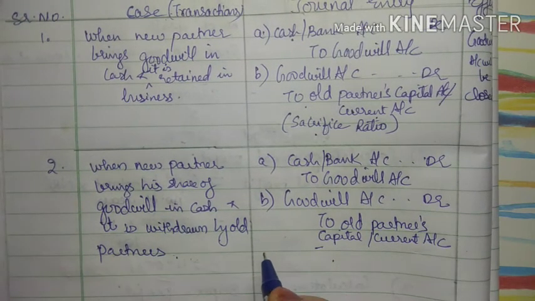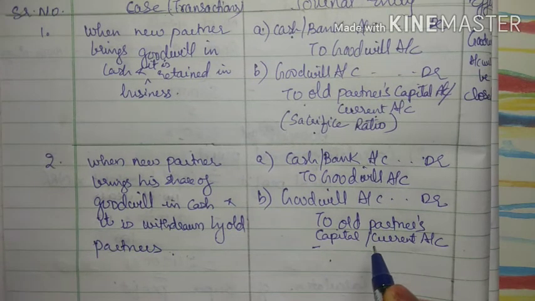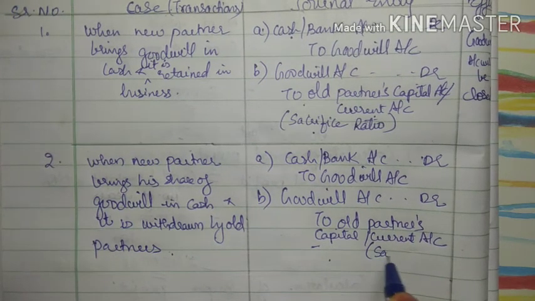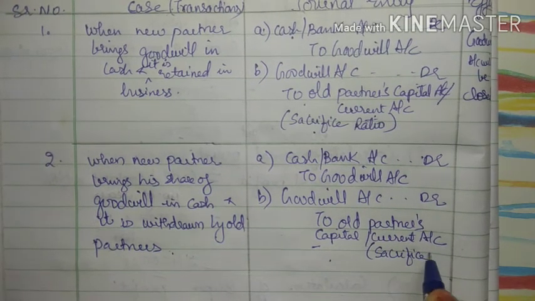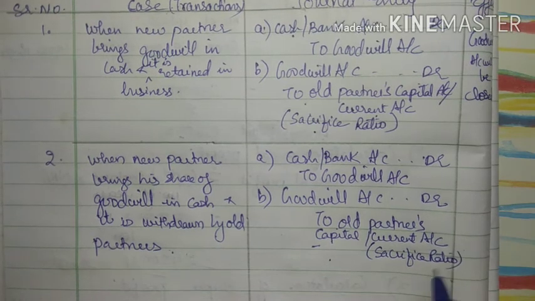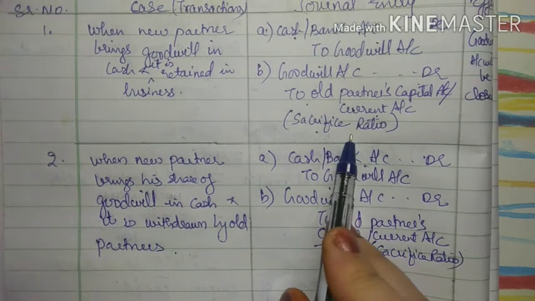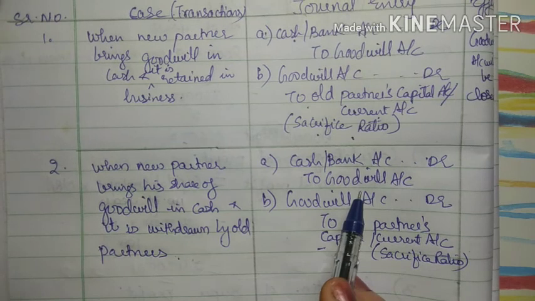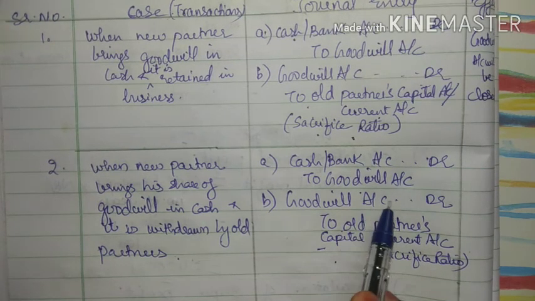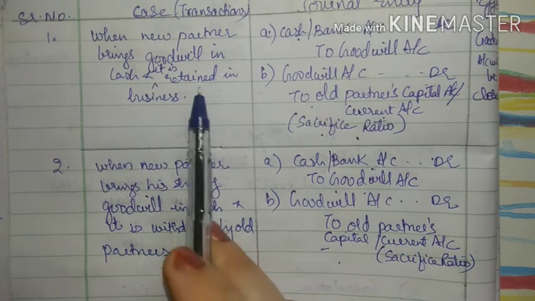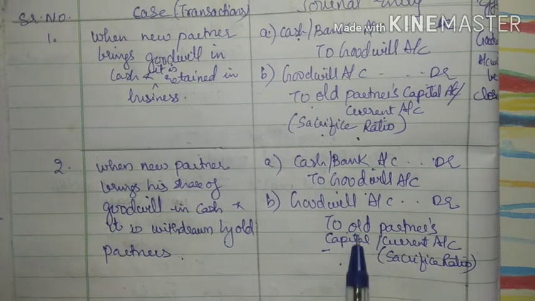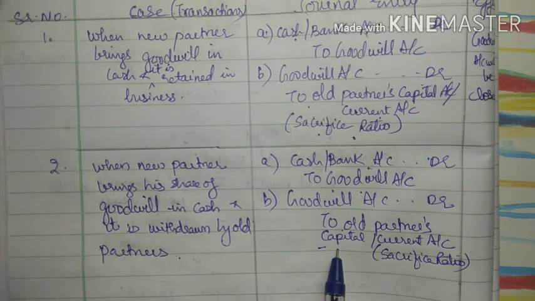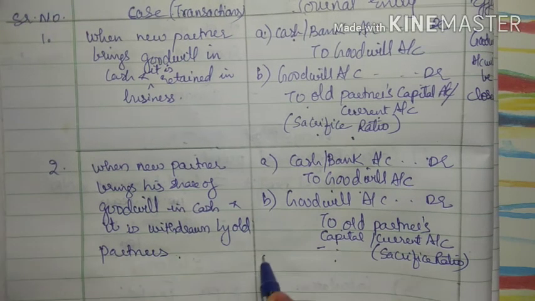And the third entry, here you have to remember, in this entry there will be sacrifice ratio. These two entries are same as the first case, because as I told, whenever goodwill is brought in cash, whether the word retained is given or not, you have to distribute it to the old partners because it belongs to the old partners. Now the third entry.